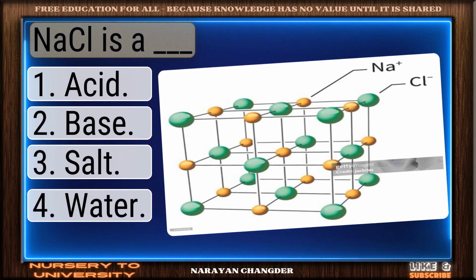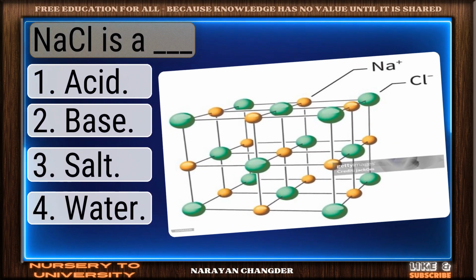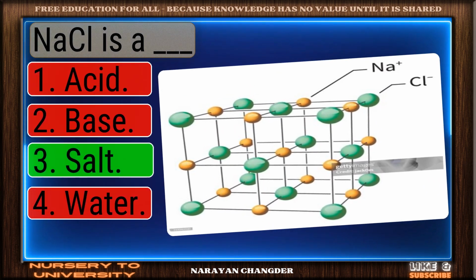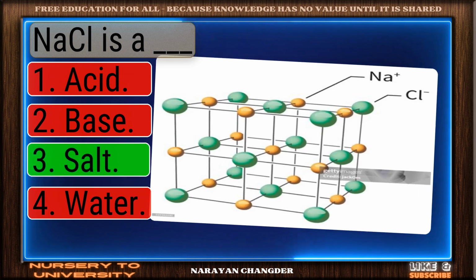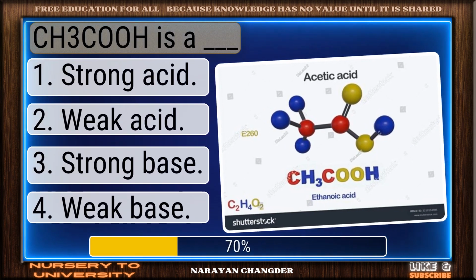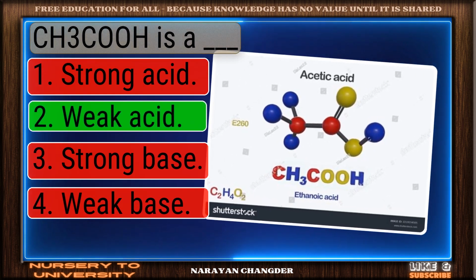Can you solve all these acid-base equilibria questions? NaCl is a dash. Smart pick. Salt is the correct choice. CH3COOH is a dash. Clear logic. Your choice, weak acid, is sound.